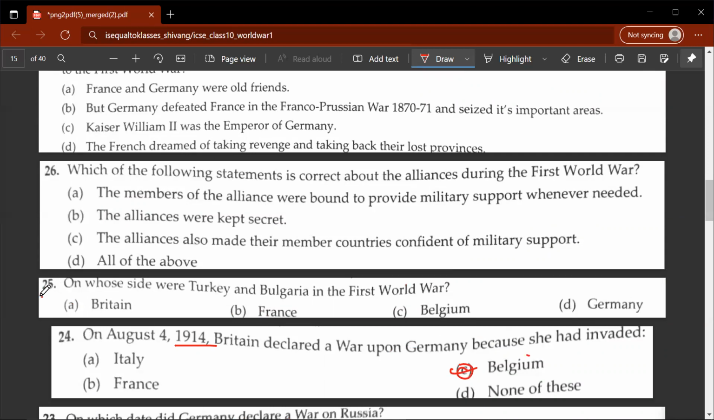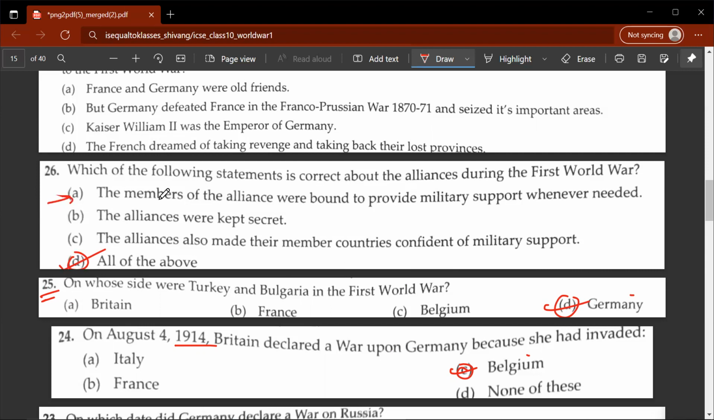25th question, on whose side were Turkey and Bulgaria in the First World War? So this would be D, Germany. Okay, so let's move on to the next question. Which of the following statements is correct about alliances during the First World War? What do you think is the correct answer? It would be D, all of the above.